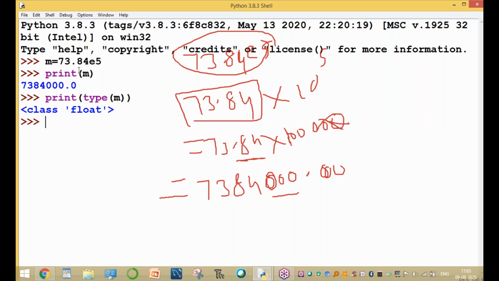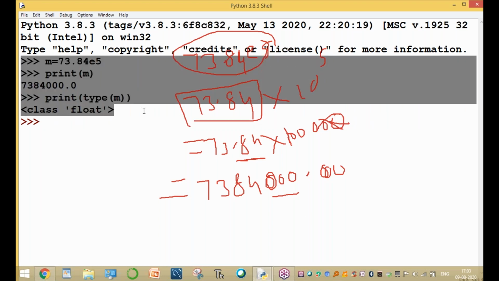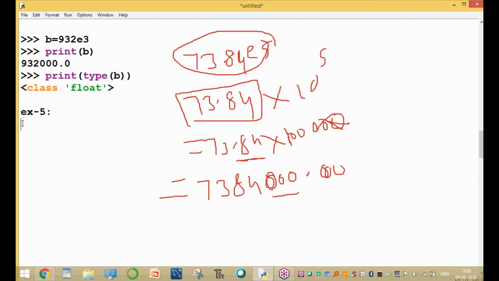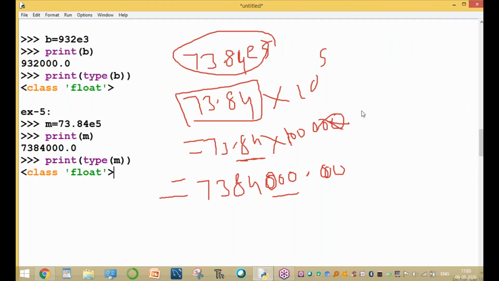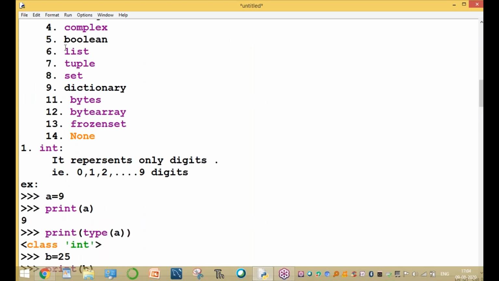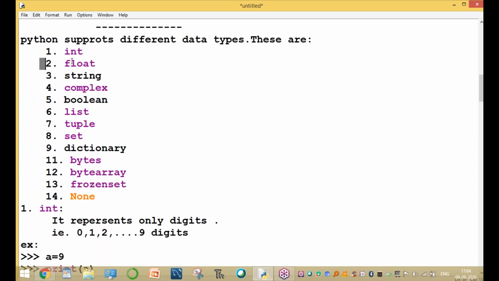Clear, guys? This is a combination of decimal point and E notation, both. All these 5 examples are float data type. Any doubt, anyone, up to here? What is integer type? What is float type? Clear? So here, integer type and float type are covered.